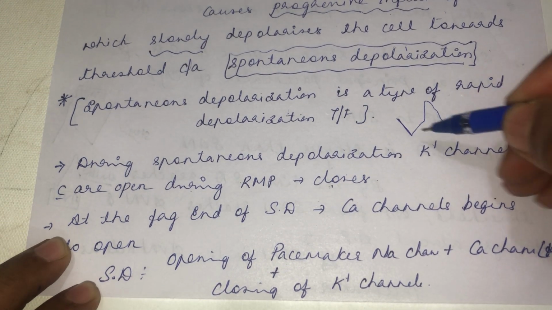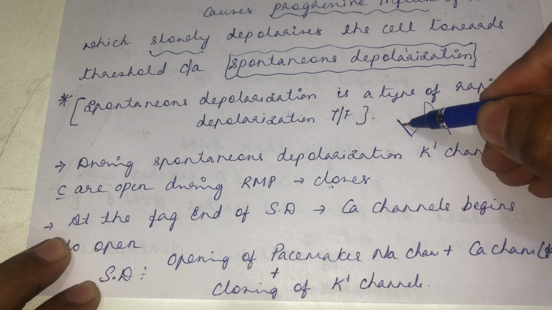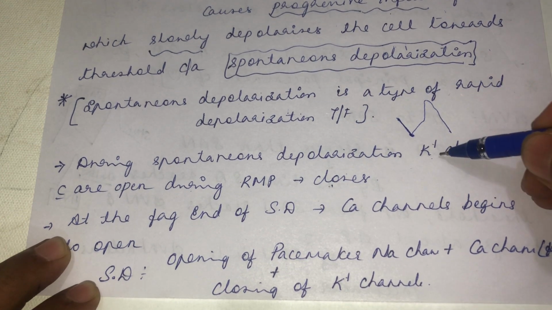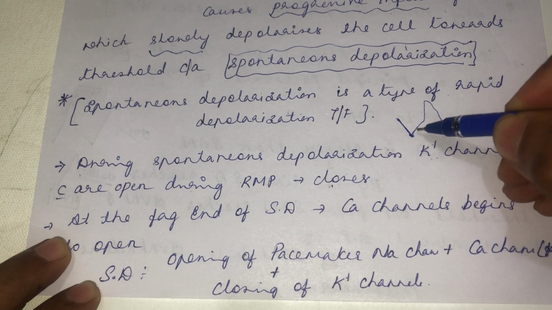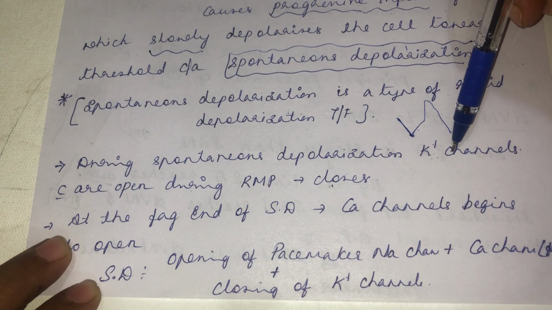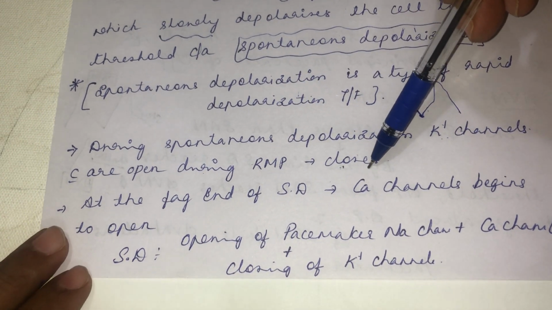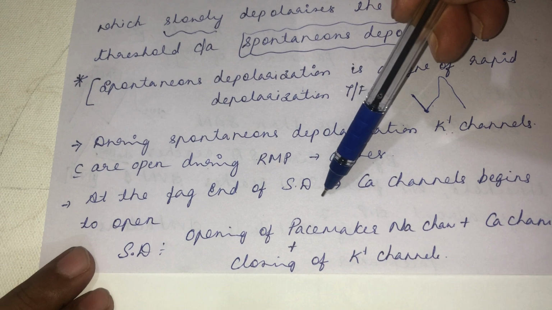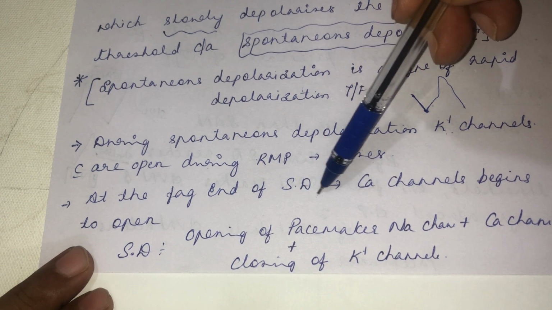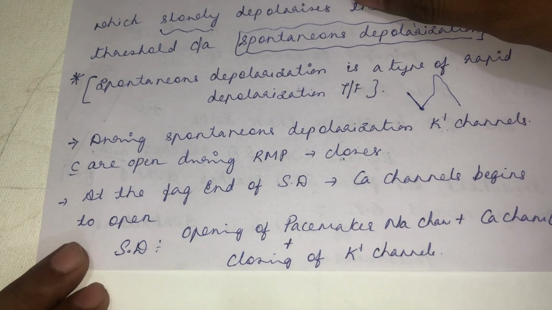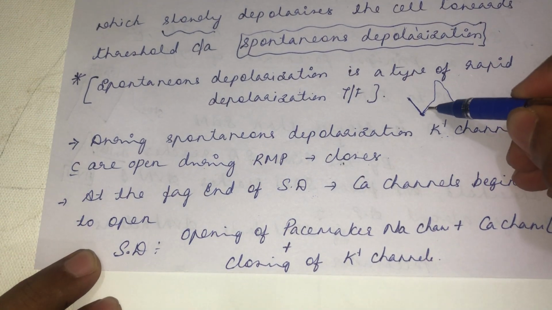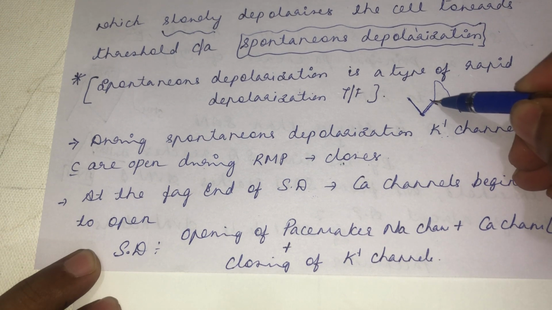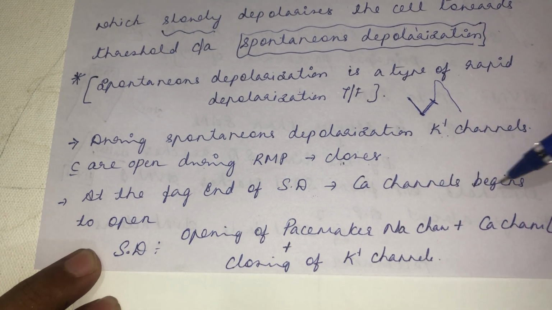While repolarization, the potassium channels will be opened. As and when the action potential reaches the resting membrane potential, the potassium channel will be closed. There will be spontaneous opening of pacemaker sodium channel. So during spontaneous depolarization, potassium channels which are open will get closed. At the fag end of spontaneous depolarization, SD for short, though it is not a standard abbreviation, I am writing that to cut short. At the end of phase 4 depolarization, the calcium channel will begin to open.